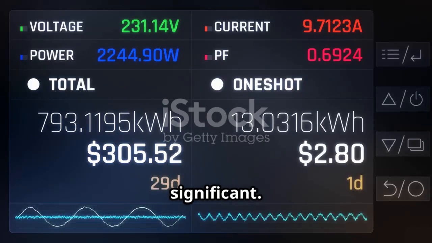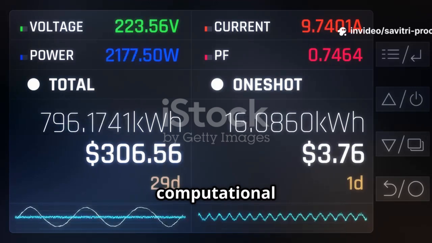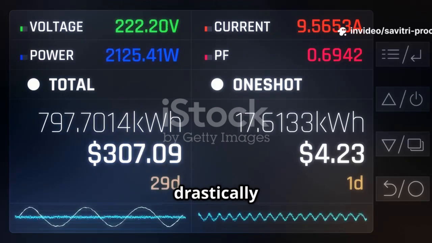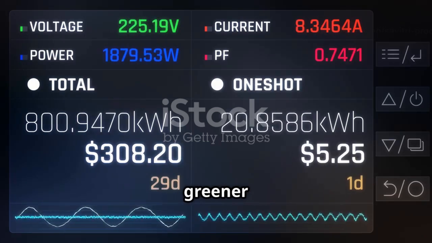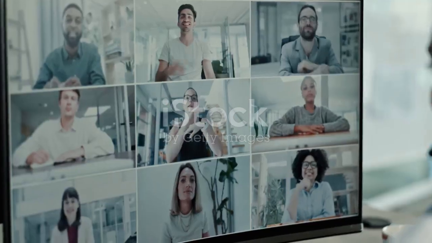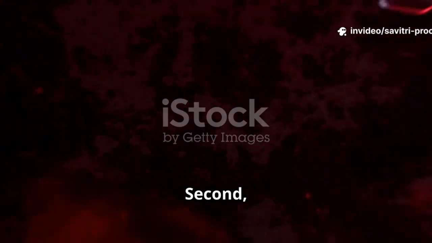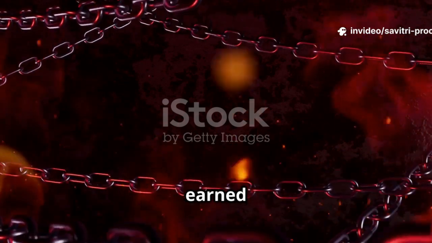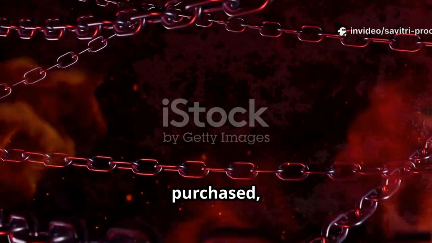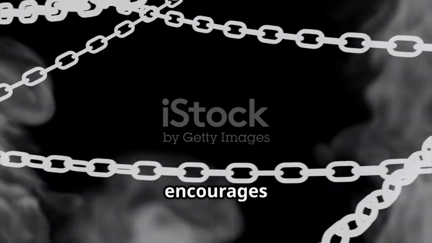The benefits are significant. First, energy efficiency. Without computational races, energy consumption is drastically lower. We're talking orders of magnitude. This makes the network greener and cheaper to secure. Second, enhanced decentralization. Since reputation is earned through participation, not purchased, the barrier to entry is incredibly low. This encourages wider, more diverse participation.